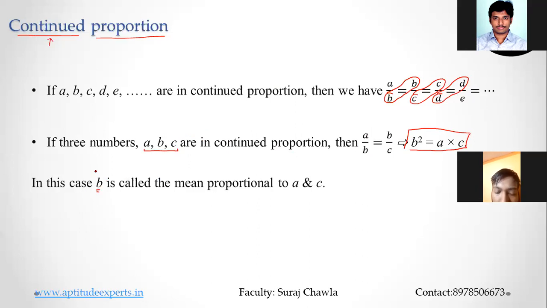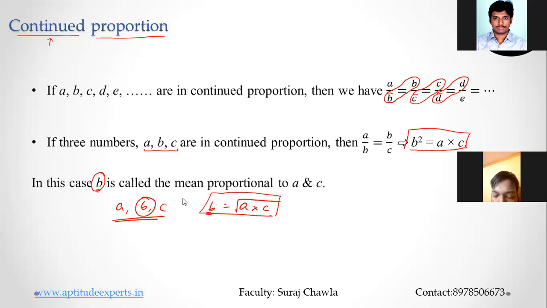Sometimes the question might directly ask you to get the mean proportion. Clear? Now whenever the question is asking you to calculate the mean proportion, please understand that only when three terms are in continued proportion do I get the mean proportion. There's only one mean proportion altogether. So the mean proportion is always the square root of AC. This is a very important term that you need to remember.